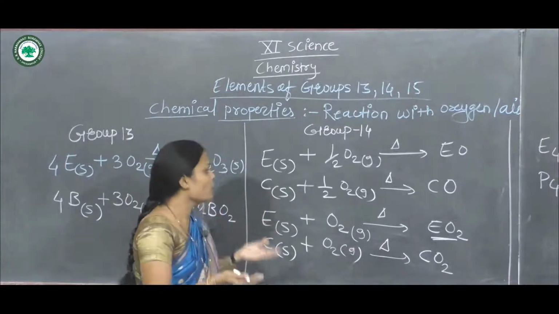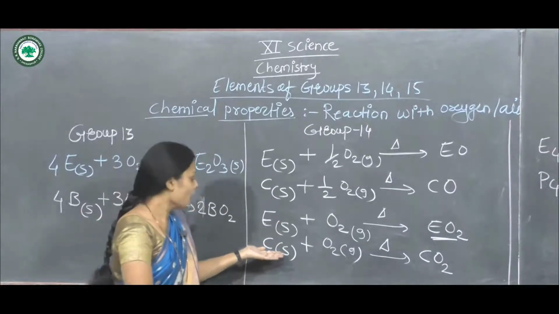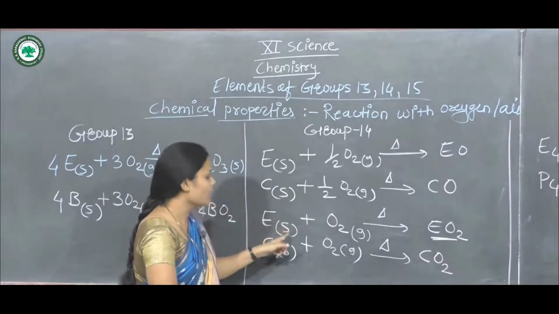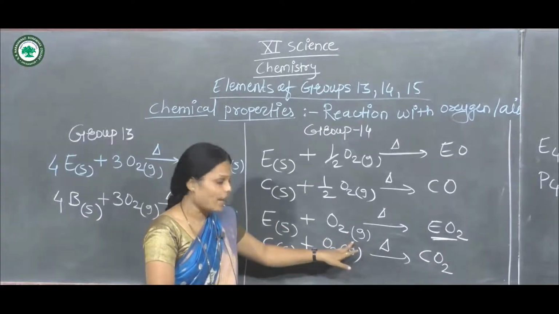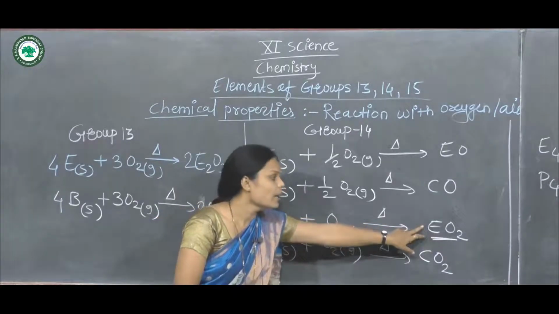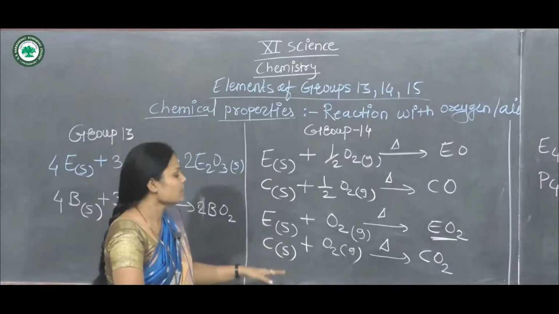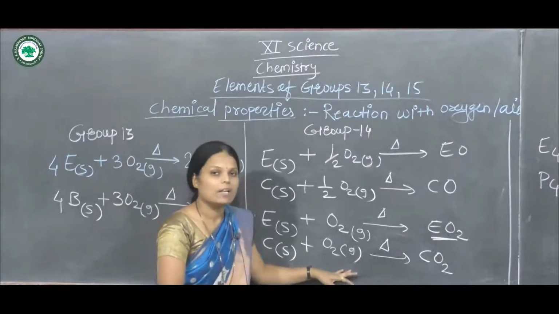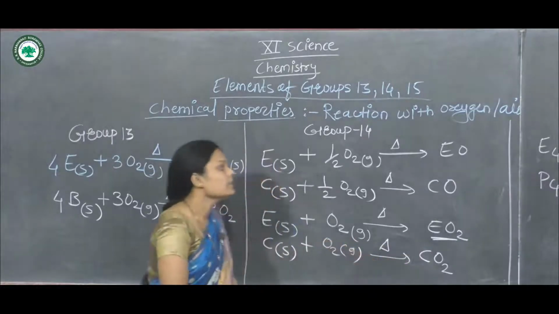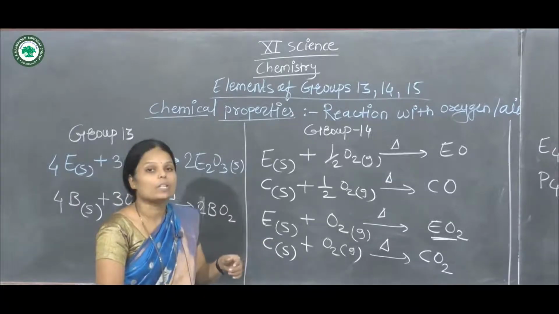The element solid reacts with O2 gas in the presence of heat and forms EO2. For example, carbon solid reacts with oxygen gas in the presence of heat and forms carbon dioxide. This is the example of reactions of group 14 elements.